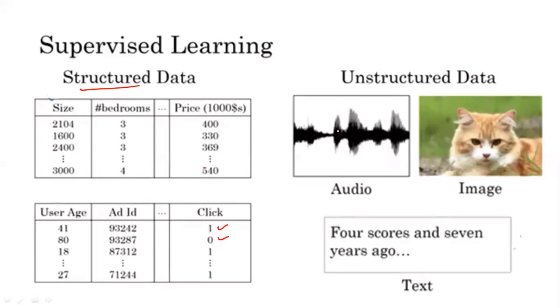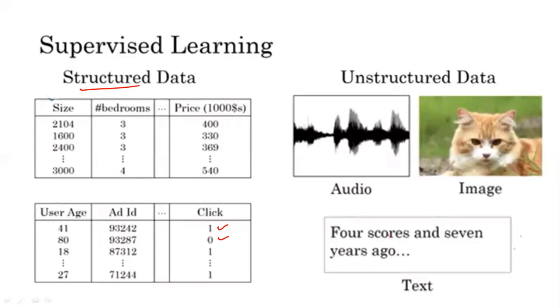Now on the right hand side you can see a few images. These represent unstructured data. Here you have an audio clip, which is unstructured data. The data in the form of images, which we used in the example of photo tagging, is also unstructured data. And the third one here, you can see text. This text is generated based on some audio. So this is also unstructured data.